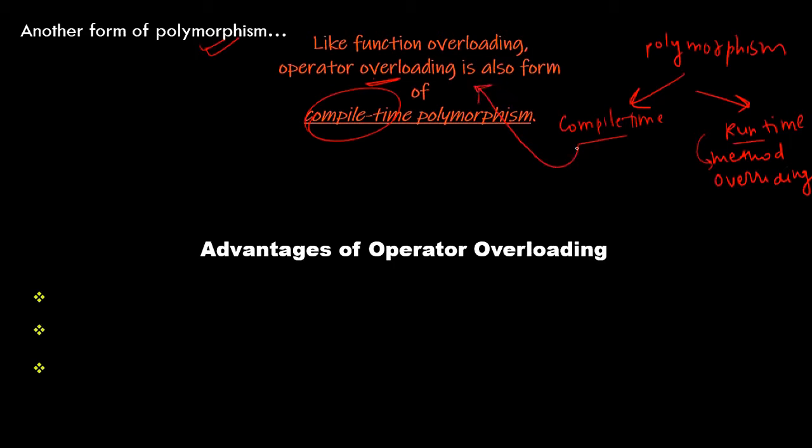What is compile time? It is a concept by which we can perform a single task in multiple ways. Let's take a basic example, addition. We are doing addition of strings, of lists, of integers. So a single operation is performed in multiple ways.